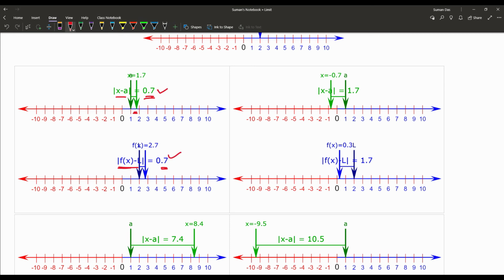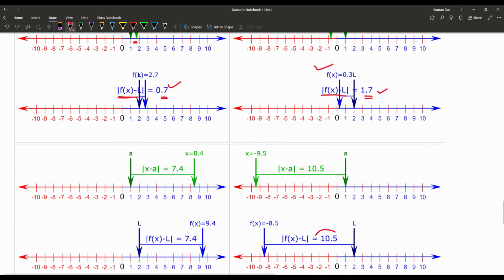Same as when the value of x is equal to minus 0.7, the modulus of x minus a is equal to 1.7, and the modulus of f(x) minus L is the same, 1.7. So when the modulus of x minus a increases, the modulus value of f(x) minus L also increases.